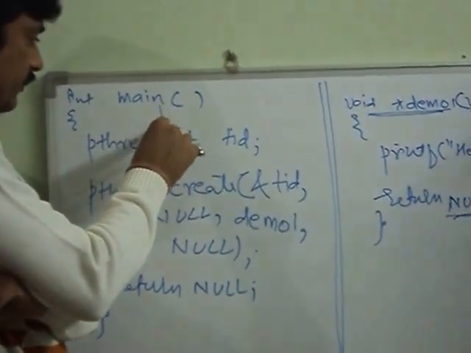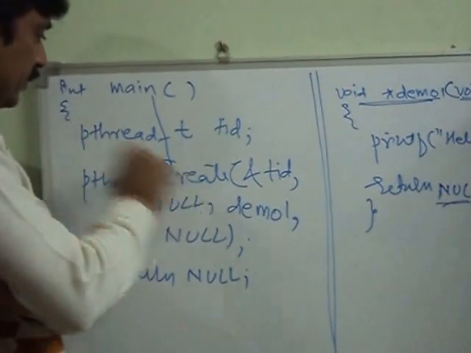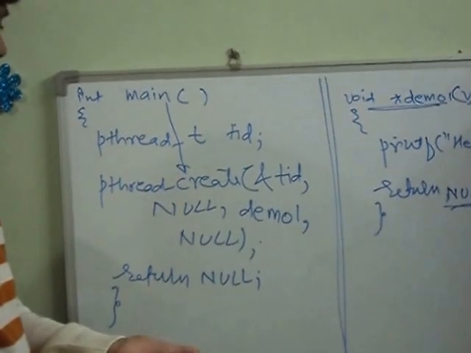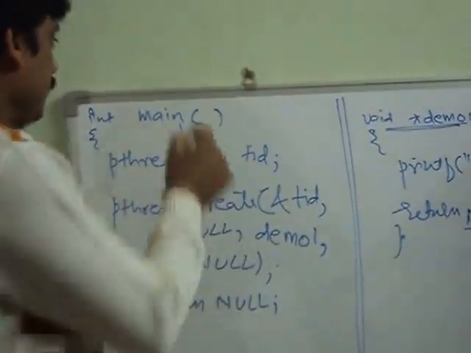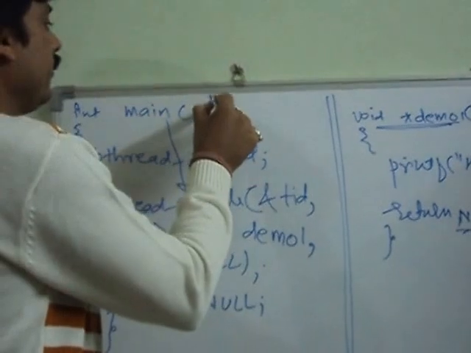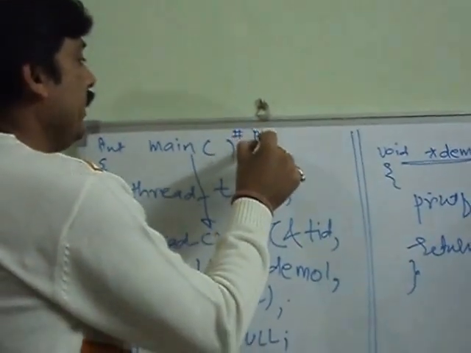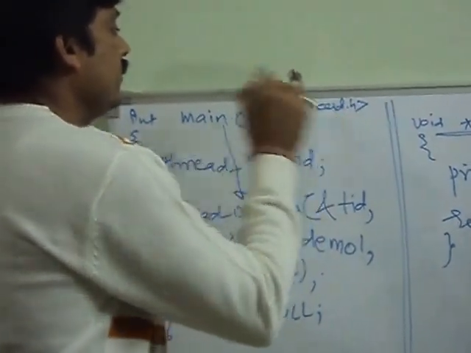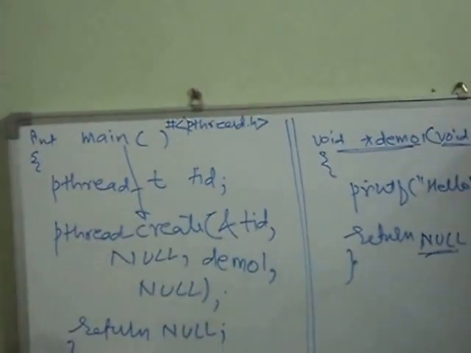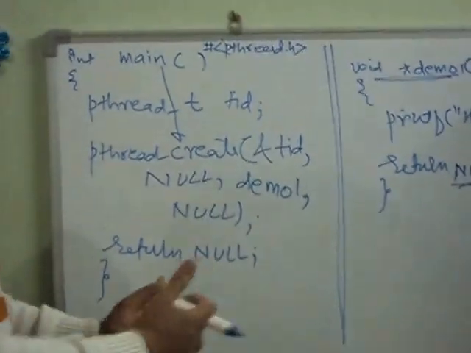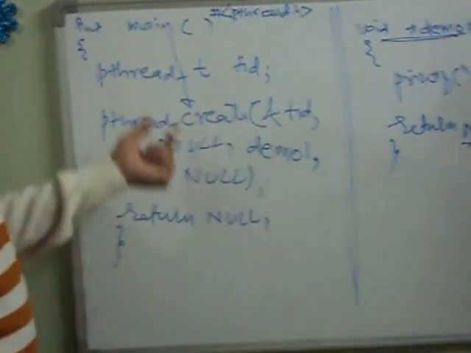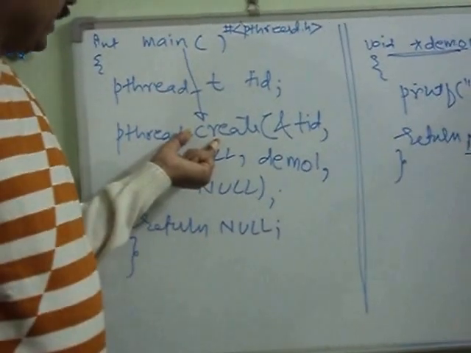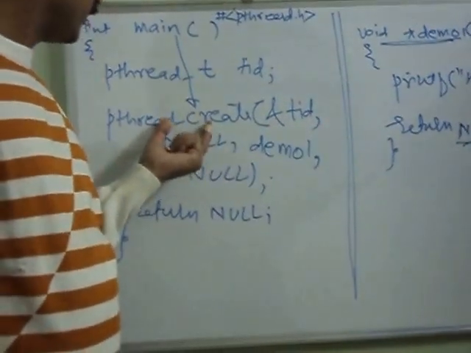Program execution starts from main, and whenever it reaches this particular point, pthread_create, the POSIX library will be activated. Here we assume that we need to include a header file, #include <pthread.h>. We need to include this header file pthread.h to use POSIX APIs for thread creation in a C program. Now when control reaches this point, the POSIX library will be activated, and a thread will be created because of this pthread_create.